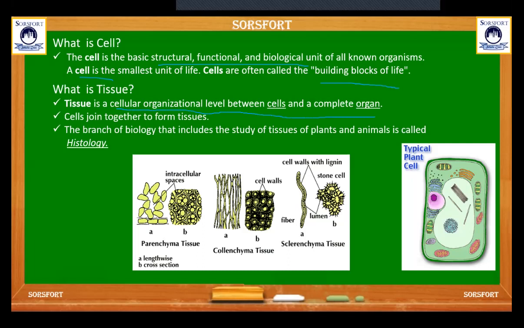Cells join together to form the tissue. The basic unit of the organism is the cell. When cells join together, that forms a tissue. The branch of biology that includes the study of tissue of plants and animals is called histology. These are different kinds of tissue: parenchyma, collenchyma, sclerenchyma, and this is a typical plant cell structure.